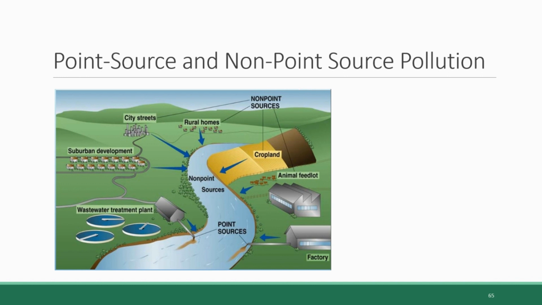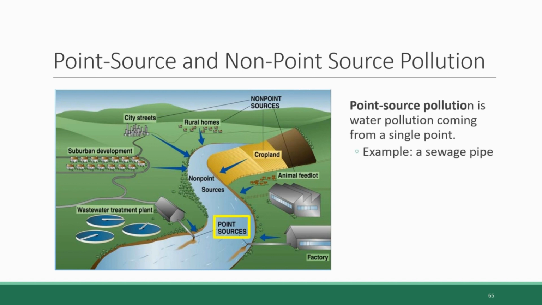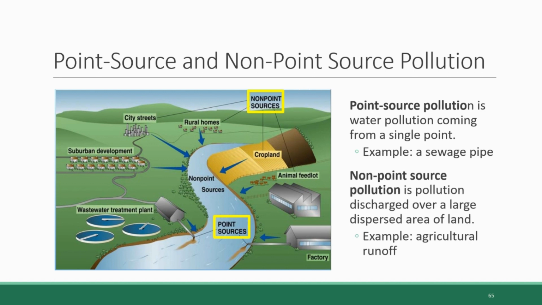In this next section, we're going to be focusing on largely surface water pollution, and later we'll also talk about groundwater pollution at the end, so keep that in mind. Point source pollution is the word used to describe water pollution coming from a single point. So, for example, a sewage pipe that's emptying into a river would be a type of point source pollution. Non-point source pollution is pollution that originates from a large dispersed area of land rather than a single point. So, for example, fertilizer runoff from a large tract of cropland or heavy metals that run off from city streets after it rains are both examples of non-point source pollution.